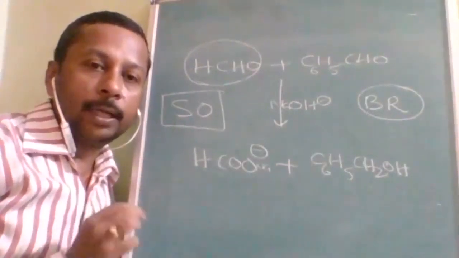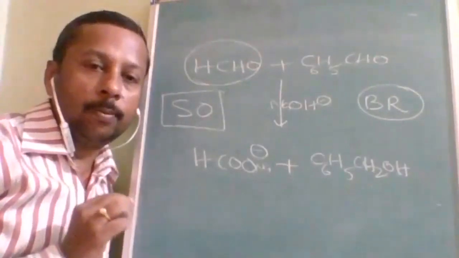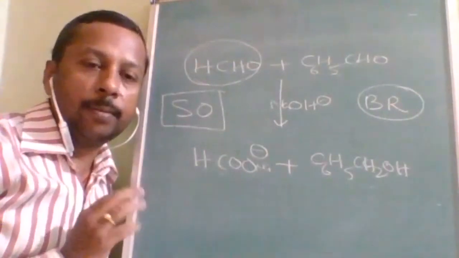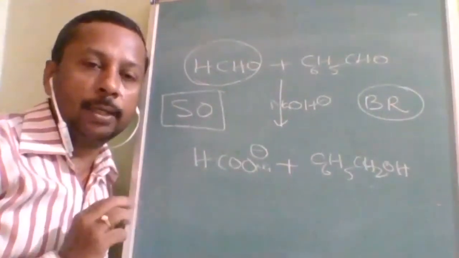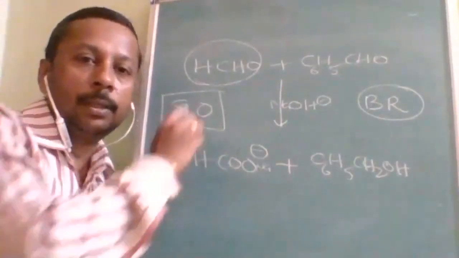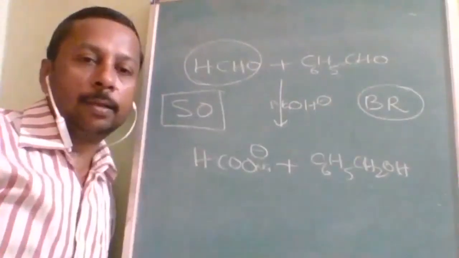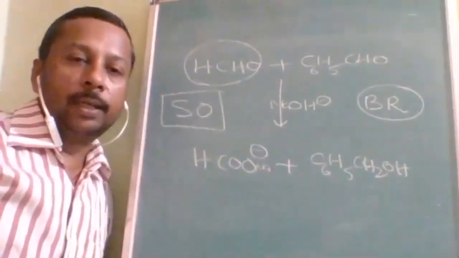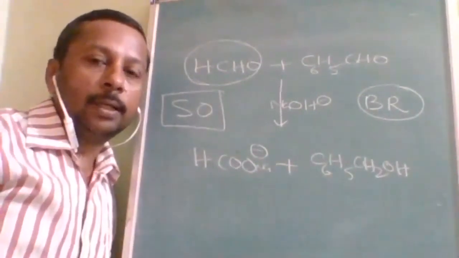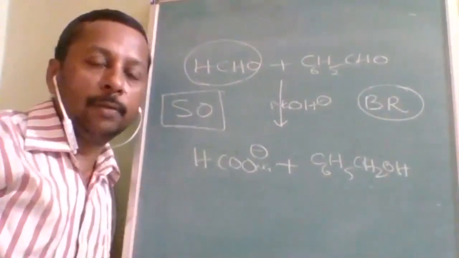The first type is the simple Cannizzaro reaction, in which both aldehydes are of the same type. And maximum how many examples? Only three examples: formaldehyde, benzaldehyde, and 2,2-dimethyl propanol. Like that we can make many without alpha hydrogens. We can make any compound, but mostly, 99.9%, this type of question only will come.